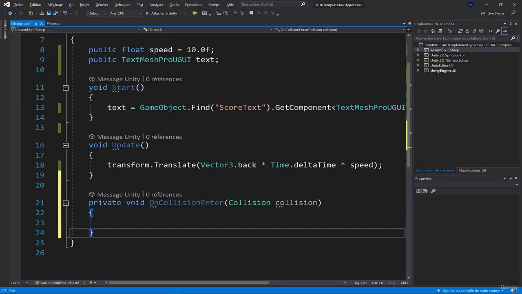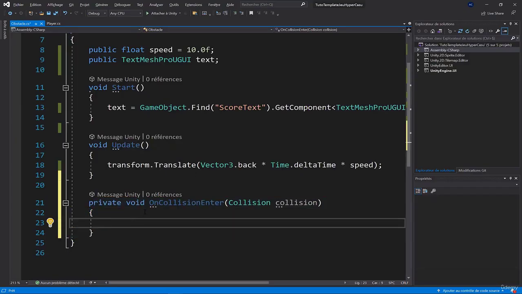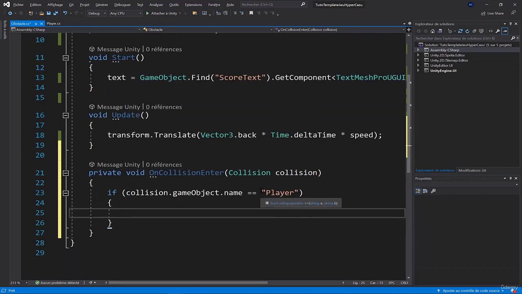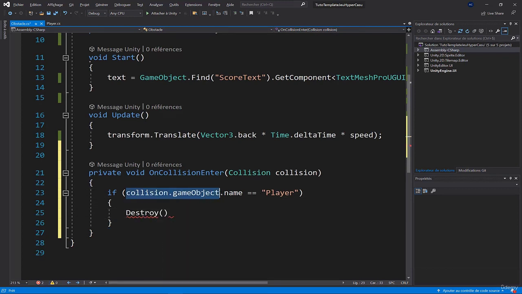So when we have a collision that's detected, I'll write if collision, which returns the collision, dot gameObject, which returns the gameObject with which we collided, dot name, which returns the name of the gameObject resulting from the collision. So if we collided with an object whose name is equal to Player, this is me naming my player like this, I'll write Destroy collision.gameObject, which corresponds to the player, meaning I'll destroy the player.